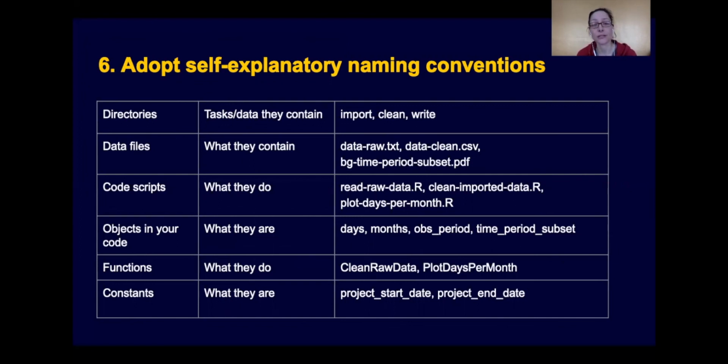As you write functions, it would be very useful to call them for what they do. So instead of, for example, saying my function 1 or my function 2, you could call them clean raw data or plot days per month, for example. And again, if you had constants, you could also call them for what they are, such as your project start date and your project end date.